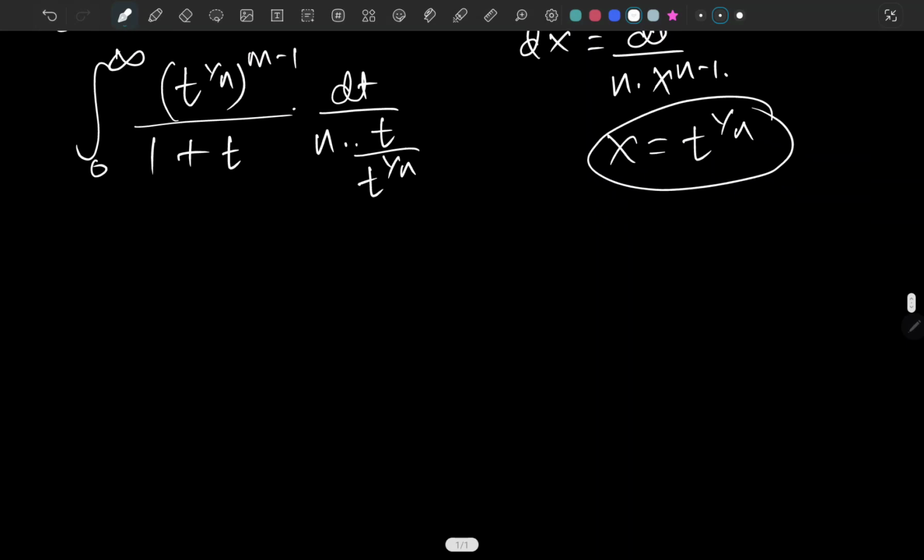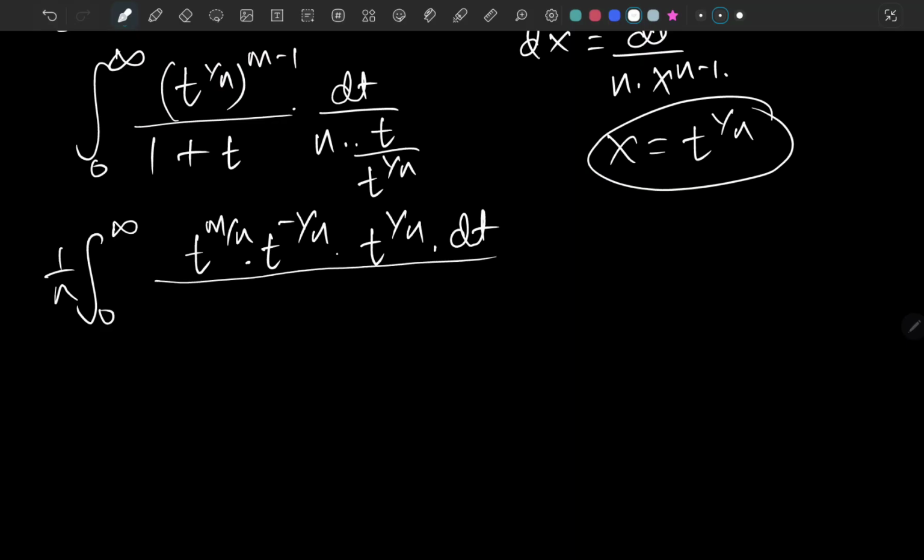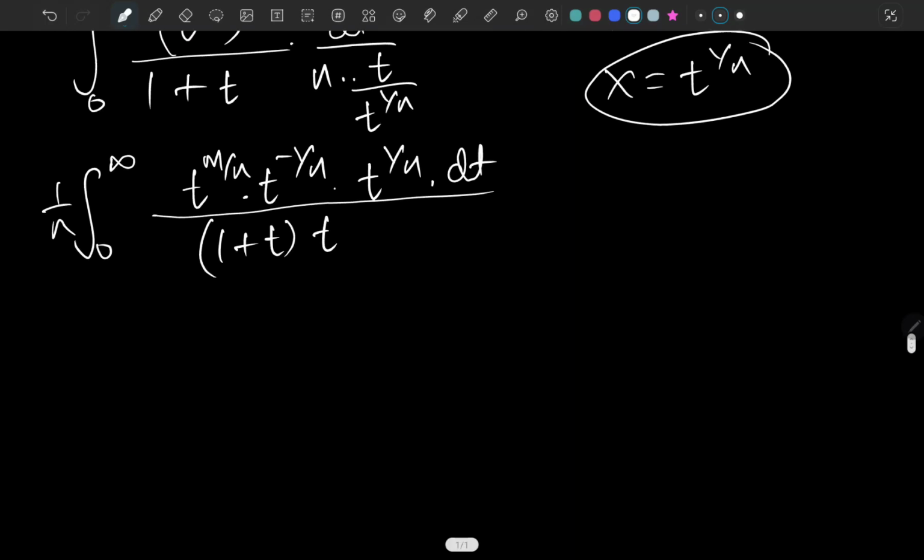It's just basics of exponents, so you can work that out if you have any trouble understanding this, because it's not difficult. When you expand this, it's t to the m over n times t to the negative 1 over n, and this is multiplied to the numerator as well, so this is t to the 1 over n dt. Since n is a constant, it's pulled out of this integral, and we have 1 plus t times t. Very good cancellation here: we got rid of t to the 1 over n and t to the negative 1 over n.